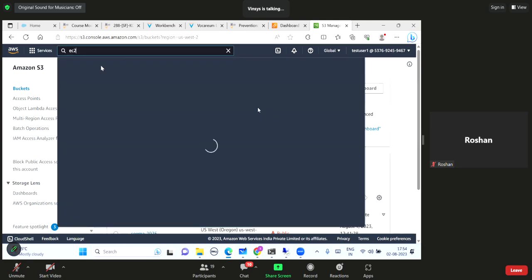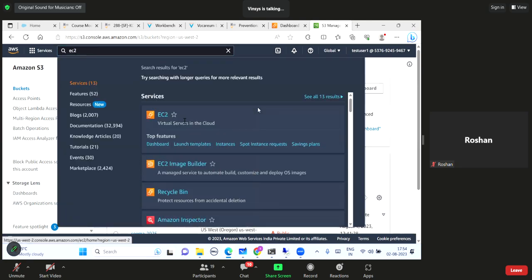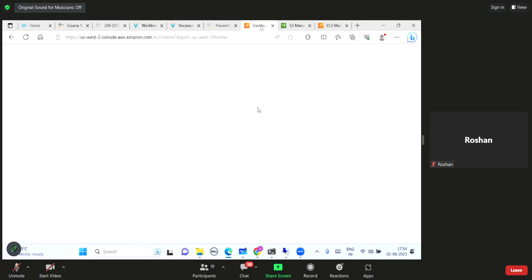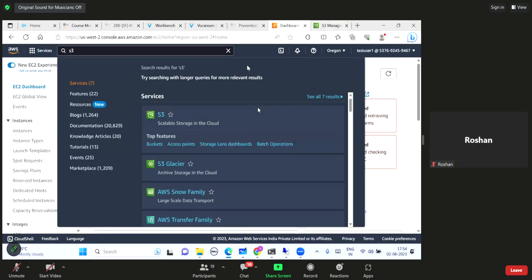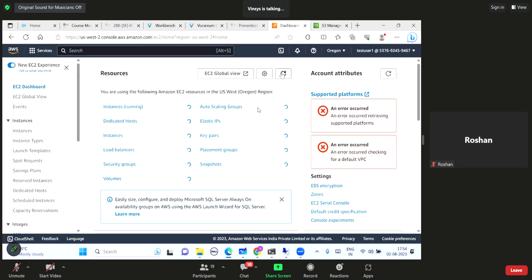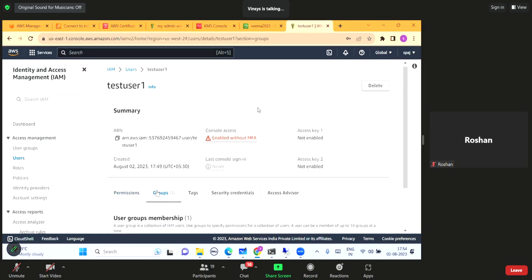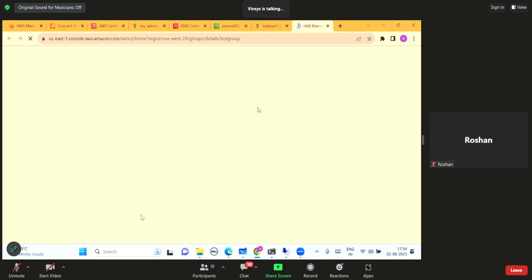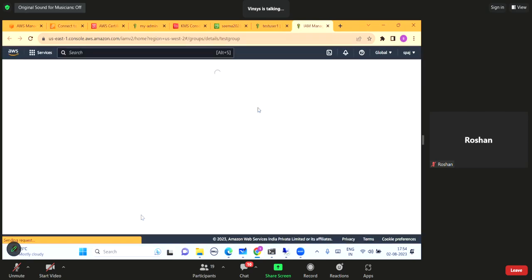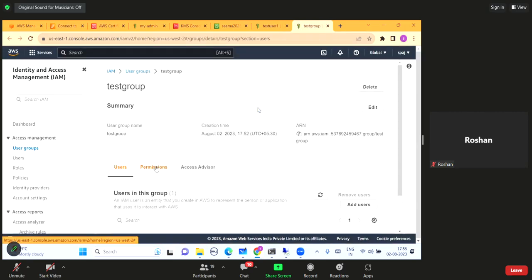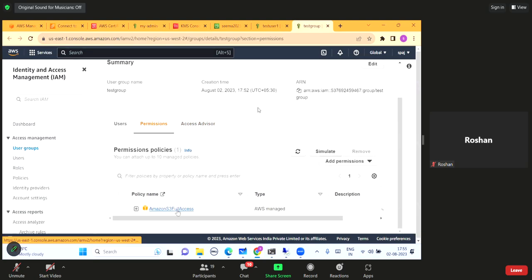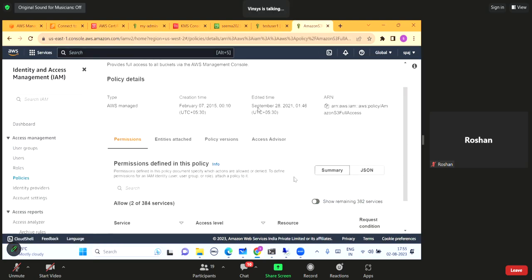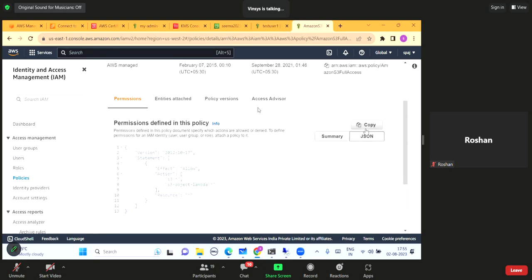What about other services? If I go to EC2, if I just refresh this page, again the error has to be there because I have not given that permission, right? So now if I go to AWS and go to that group once again, I just want to show you the policy which is attached to that. S3 full access, right? And I want to see this permission, so I can click on this.